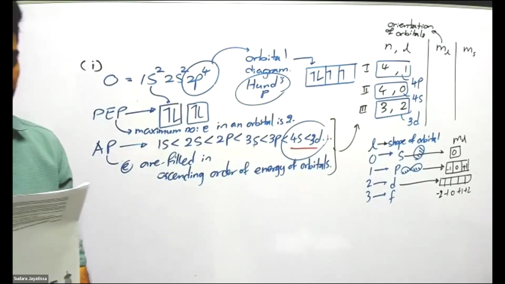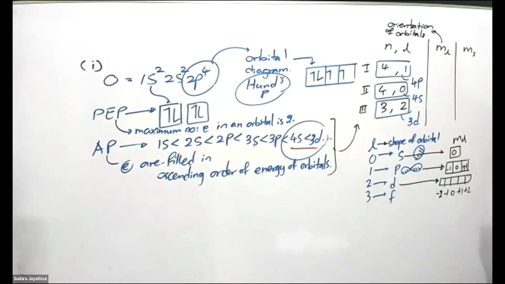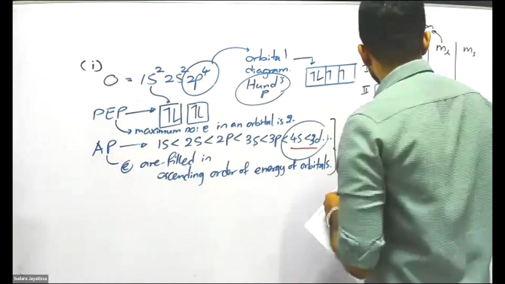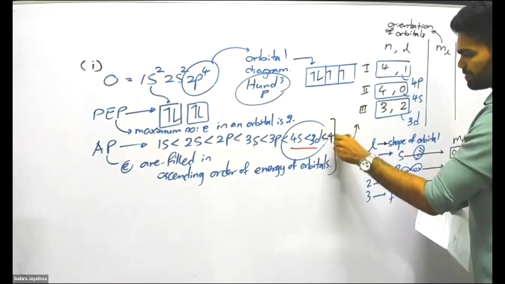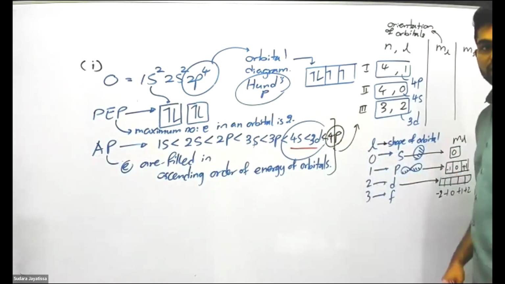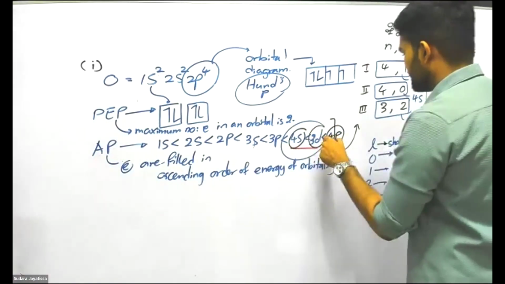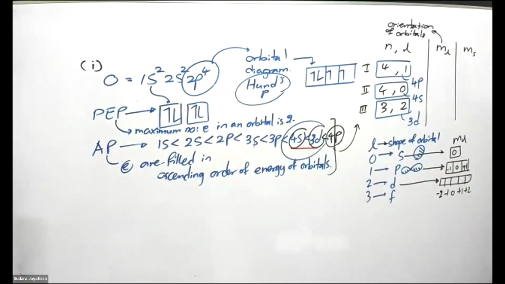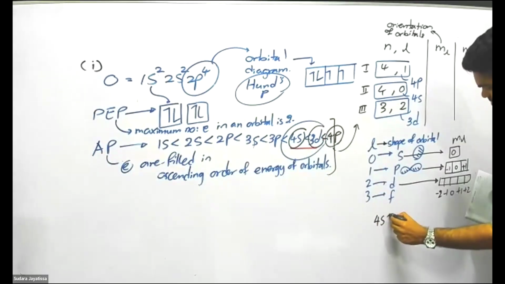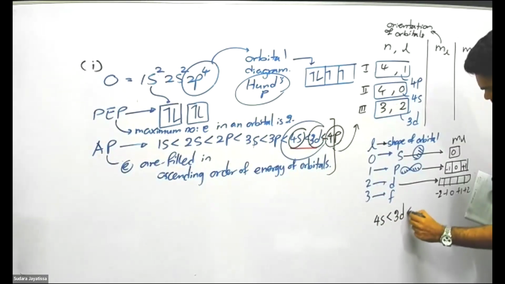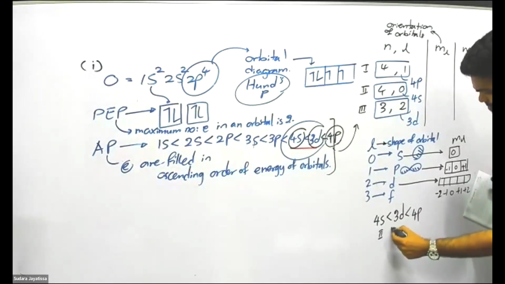If you place them in ascending order of energy, you can see now here we don't have 4p, but after 3d, 4p fits. So 4p is the highest one. Then you have 4s, then you have 3d. So the ascending order of energy will be 4s, 3d, then 4p.